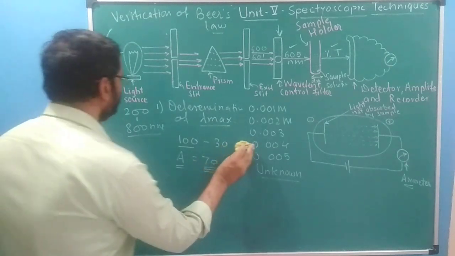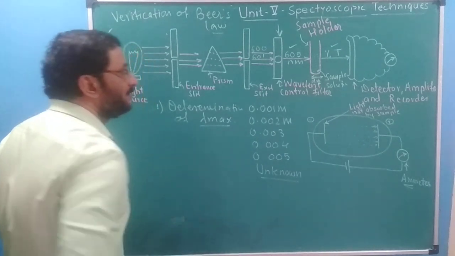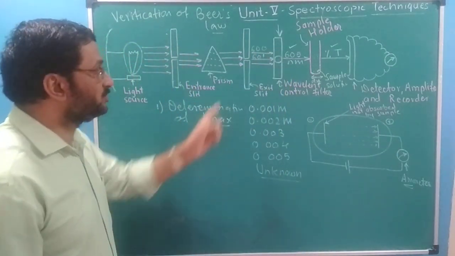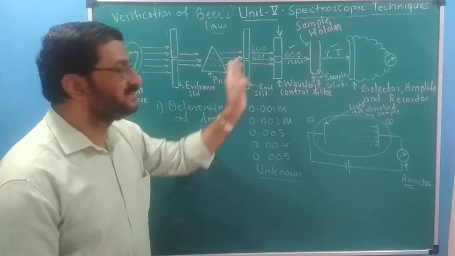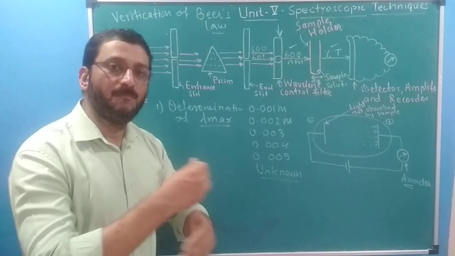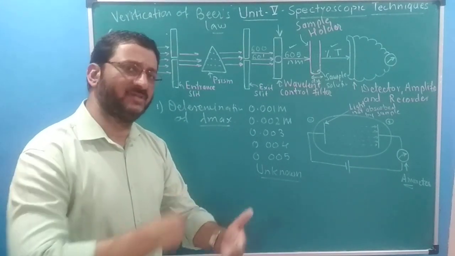How to select that? For that purpose, we will pass the first wavelength available with us, suppose 600 nanometer. Then the instrument will record the absorbance. Then we will pass the next higher wavelength and record absorbance, and the third and fourth and so on.